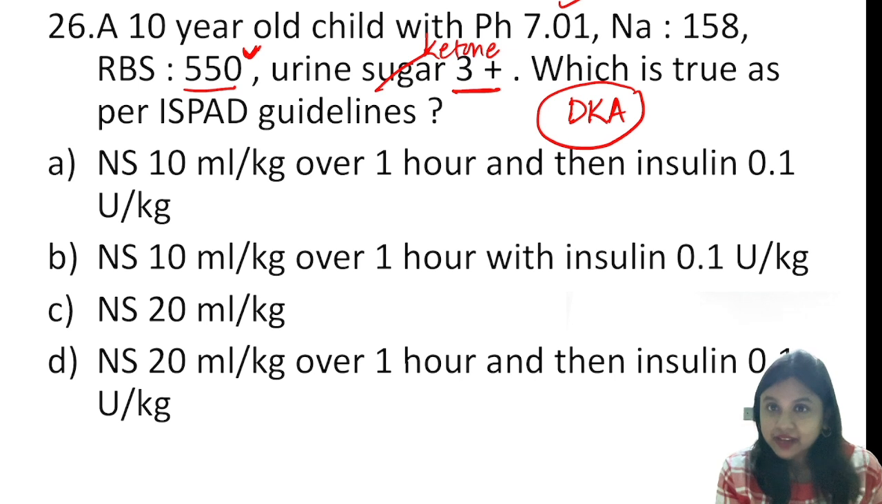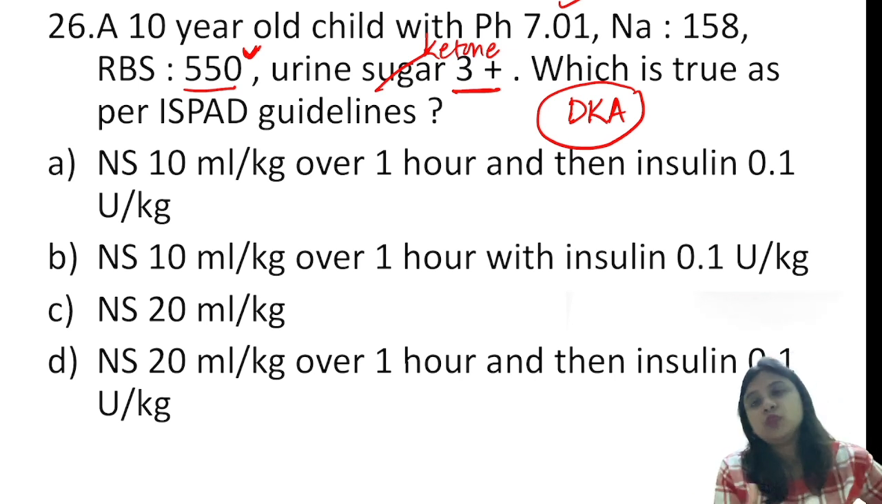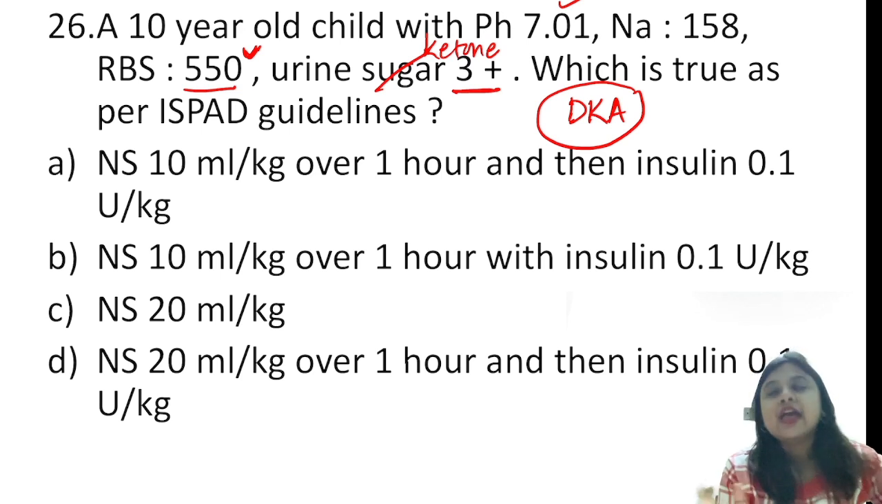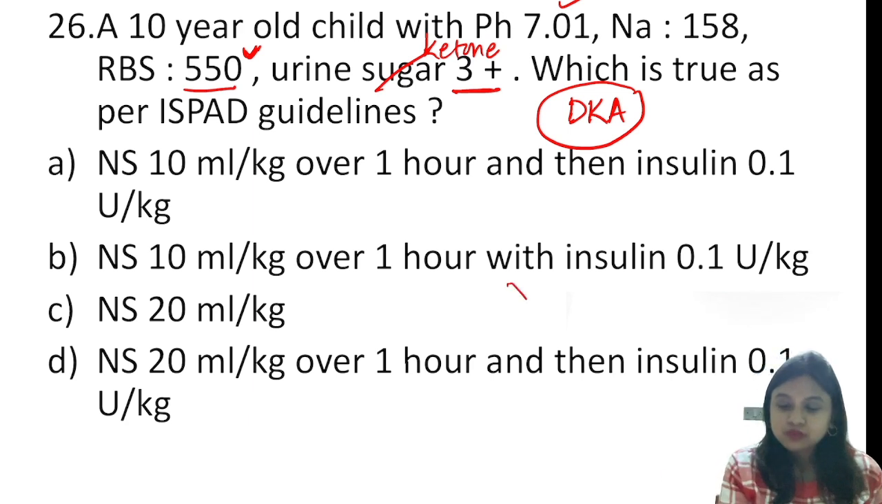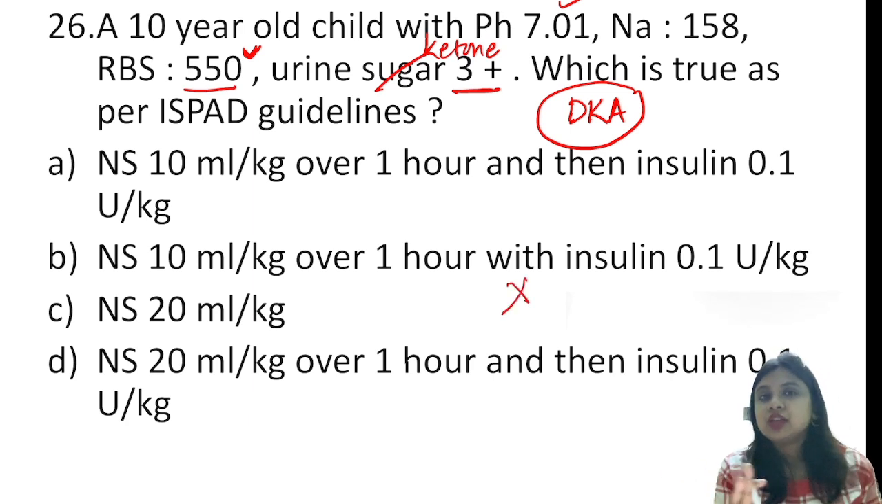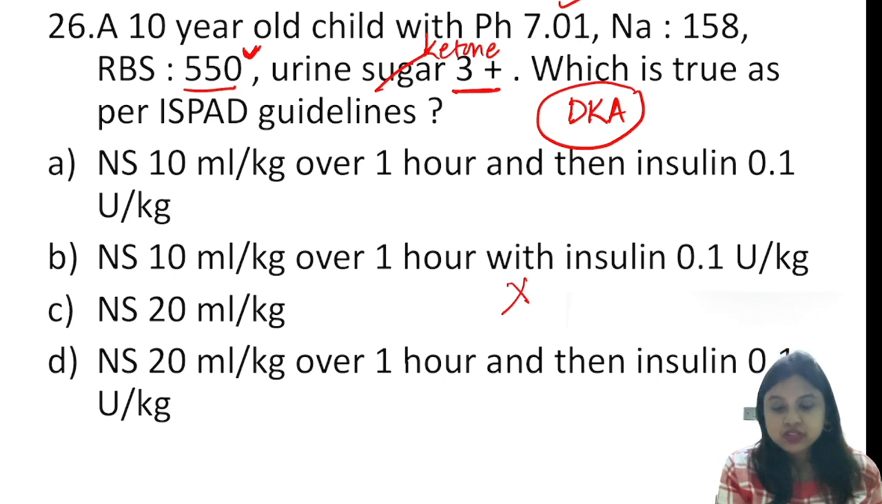Now come to the next guideline. Usually we first correct the dehydration by giving a bolus over 30 minutes to 1 hour, and then we start with the resuscitation fluid and the insulin. So this option is wrong because we never start insulin and NS bolus together. I am very much unsure about the C option. So either the answer is going to be A or D.